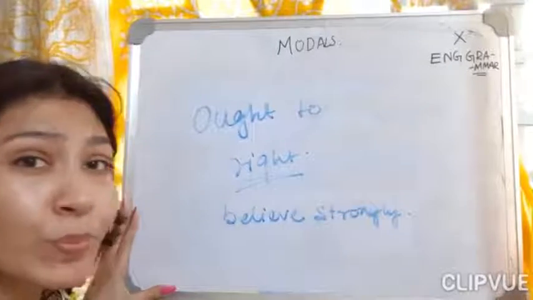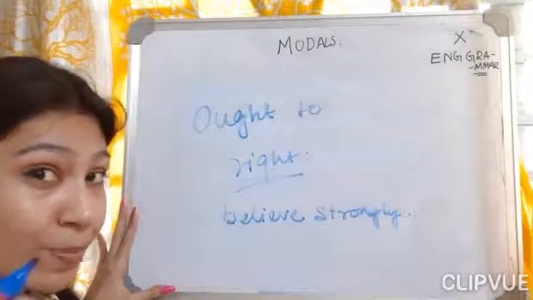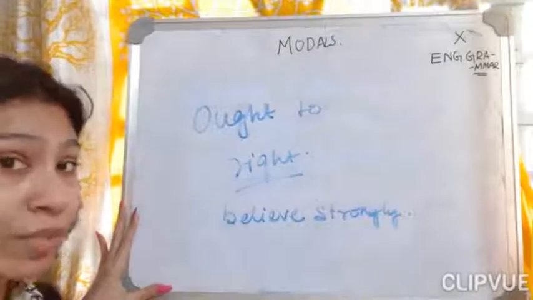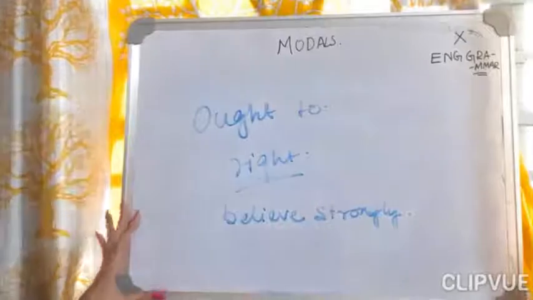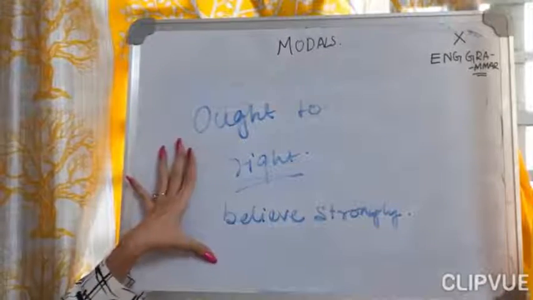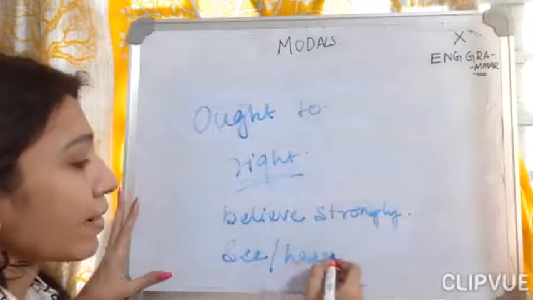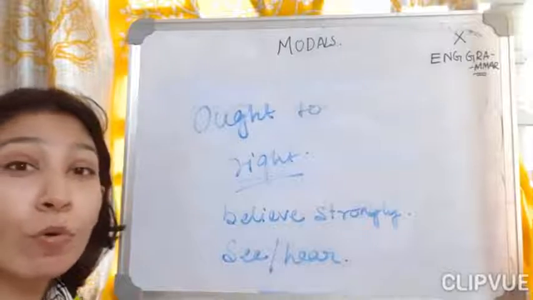You ought to believe me that I didn't steal this thing. When you need someone's belief, you will talk with this word, ought to. When someone needs to believe something very strongly, we use ought to. Also when we see or hear something, we use ought to, like you ought to see her, she is so intelligent.